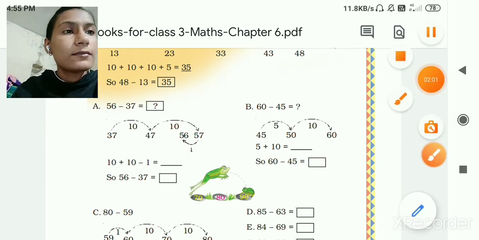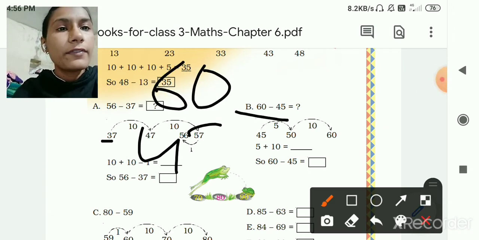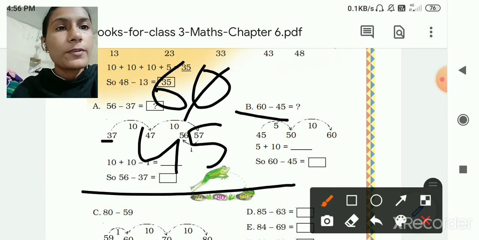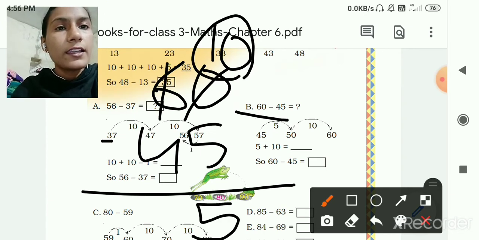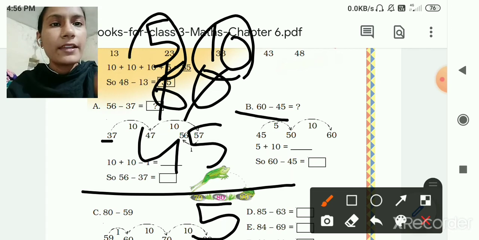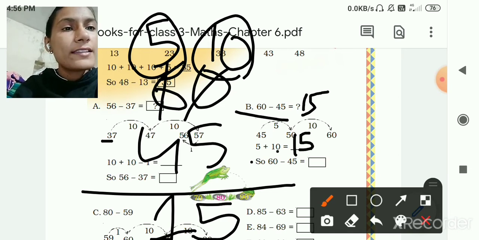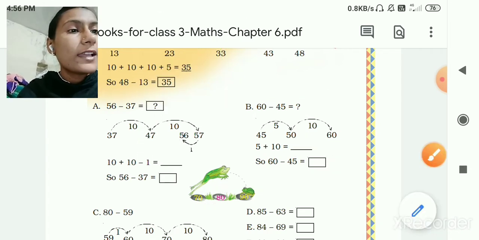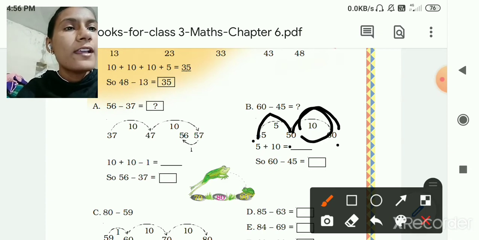Then next, this one, 60 minus 45. Let's subtract 60 minus 45. 0 minus 5, not possible. So borrow 10. 10 minus 5 is equal to 5. Since here we have borrowed, here 5 will come. 5 minus 4 is equal to 1, so 15. So here you can write 15. Now 5 plus 10 is also 15, so 60 minus 45 is equal to 15. You can also do like this: 45 to 50 is 5, now 50 to 60. What is the difference between 50 and 60? 10. So 10 plus 5.